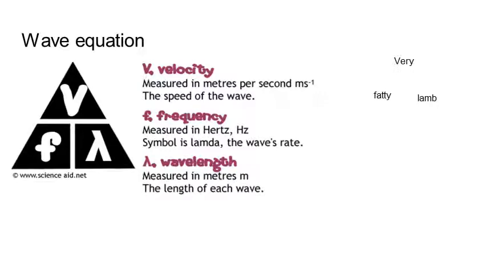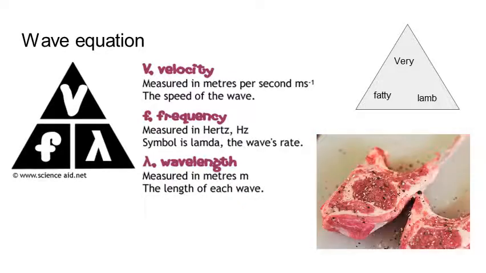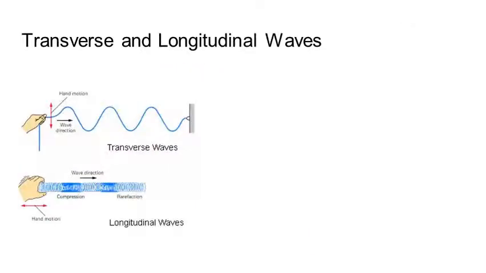Once we've got some of those measurements of a wave, we can use the speed, frequency, wavelength calculation. V for velocity equals f, for frequency, multiplied by the Greek letter lambda, used here to stand for wavelength. So the speed of the wave equals its frequency multiplied by its wavelength. Again, frequency has to be in hertz, wavelength must be in meters. We remember that with our very fatty lamb. V, f lambda: speed equals frequency times wavelength.